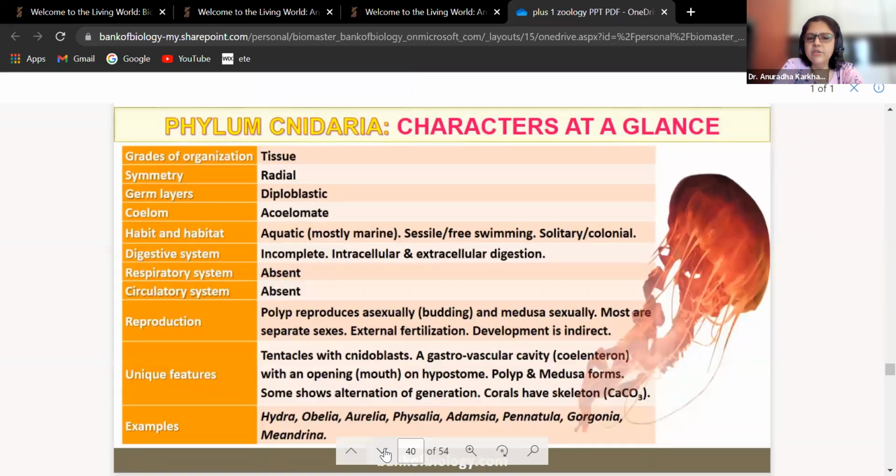Some show alternation of generation. Corals have a skeleton made up of calcium carbonate. Examples: Hydra, Obelia, Aurelia, Physalia, Adamsia, Pennatula, Gorgonia, Meandrina. 1, 2, 3, 4, 5, 6, 7, 8.